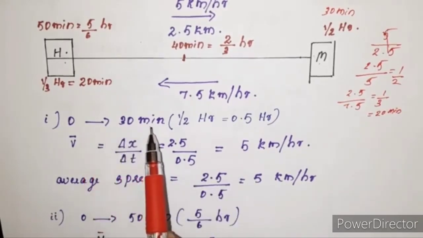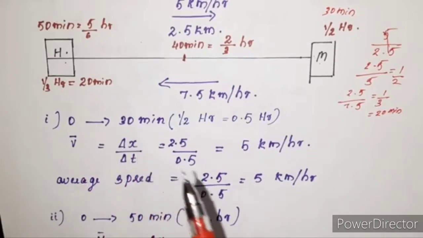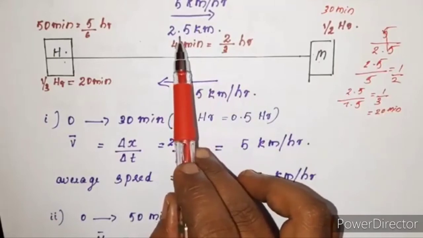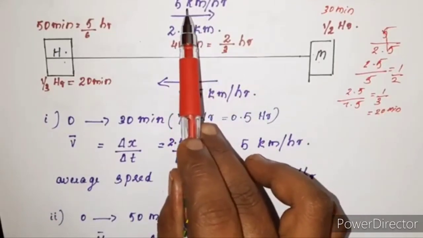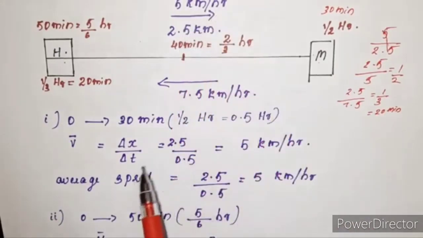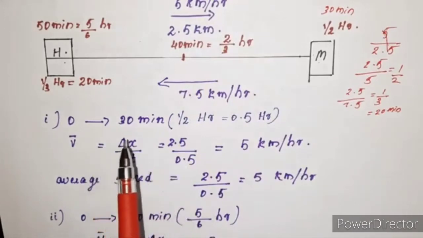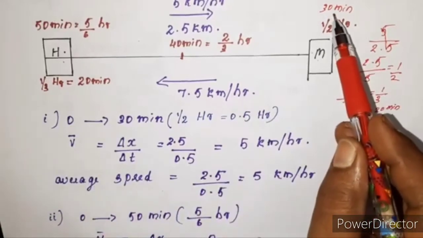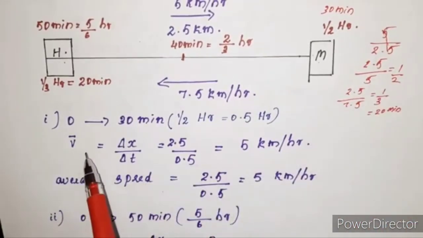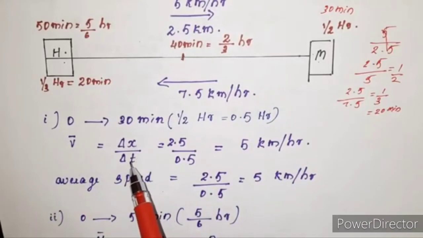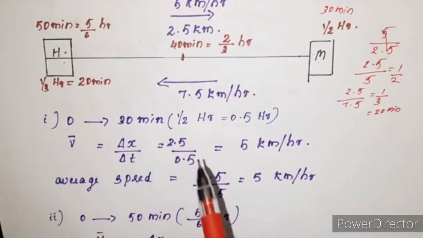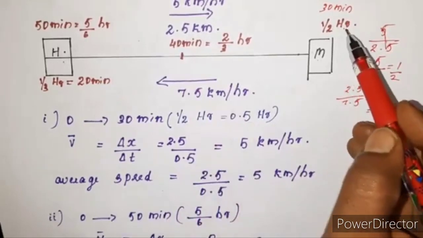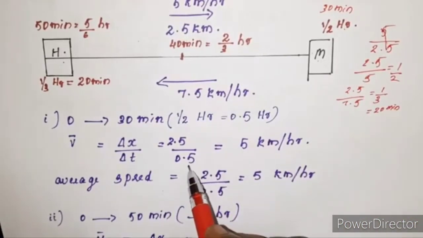First, 0 to 30 minutes. The displacement delta x is 2.5 kilometer and the speed is 5 kilometer per hour when he goes there. The time taken is 30 minutes or half an hour. So average velocity equals displacement by time. Displacement is 2.5 kilometer, time taken is half an hour, which is 0.5 hour.